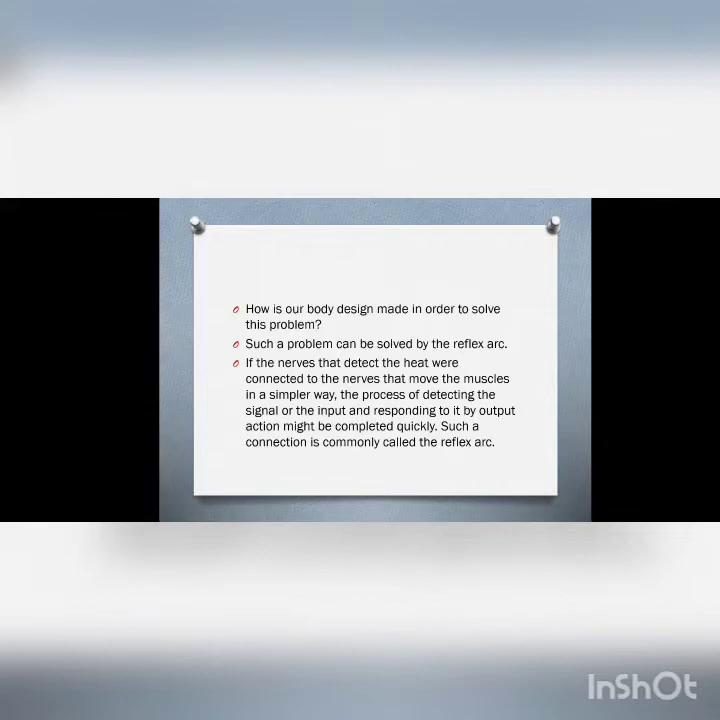If the nerves that detect the heat were connected to the nerves that move the muscles in a simpler way, the process of detecting the signal or input and responding to it by output action might be completed quickly. Such a connection is commonly called the reflex arc.